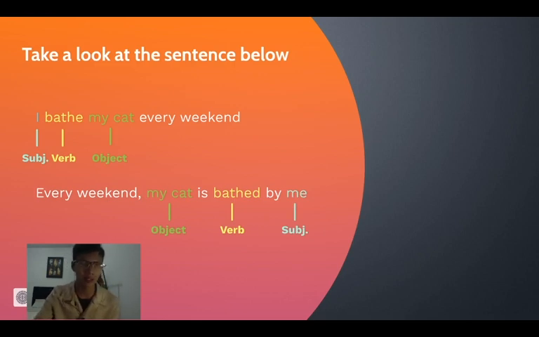In active voice, the subject is located right before the verb. But in passive, the subject is located after the verb. Between the verb and the subject, there is a preposition, which is by.